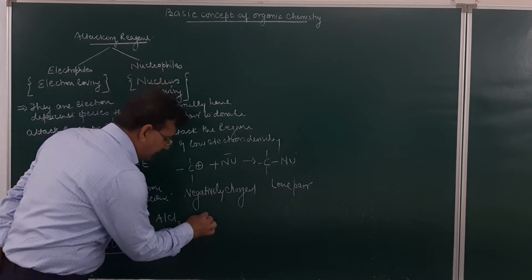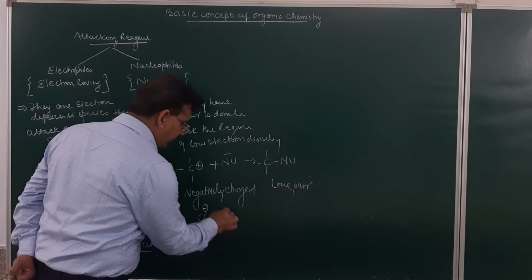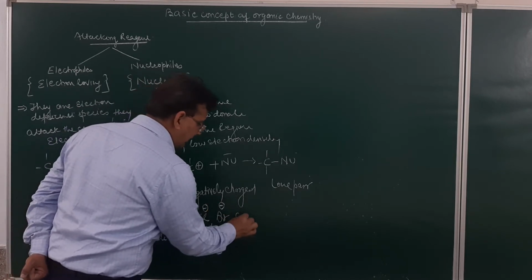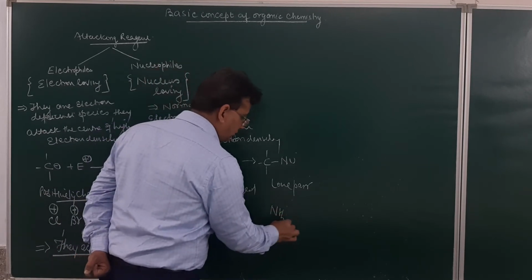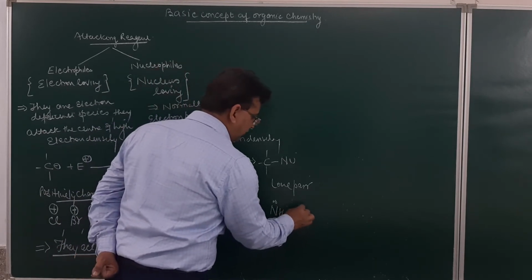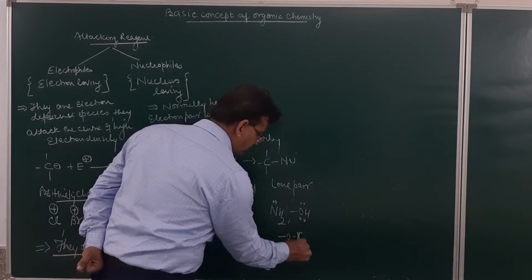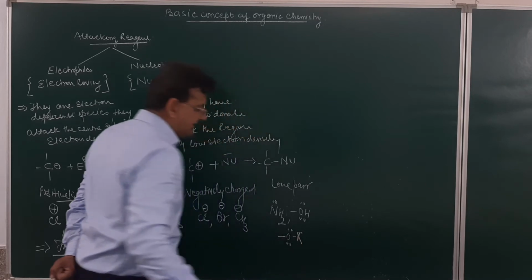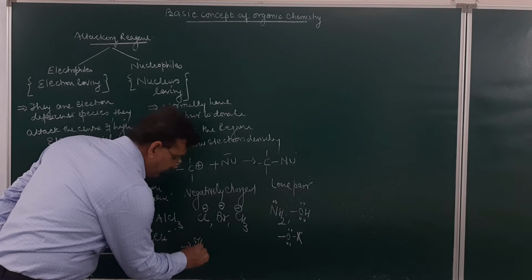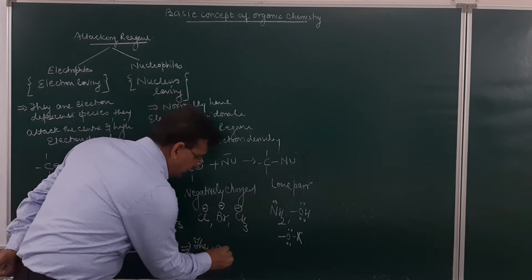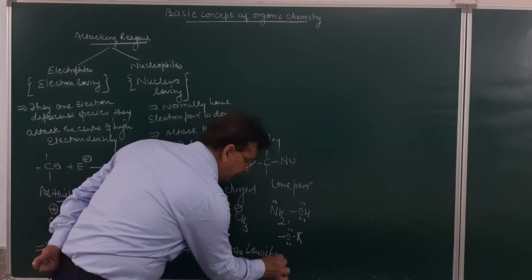Negatively charged like Cl negative, like Br negative, like methyl negative, etc. Lone pair like NH2, then OH, then OR, etc. Since they have a lone pair of electrons, they act as Lewis bases. So this will act as a Lewis base.